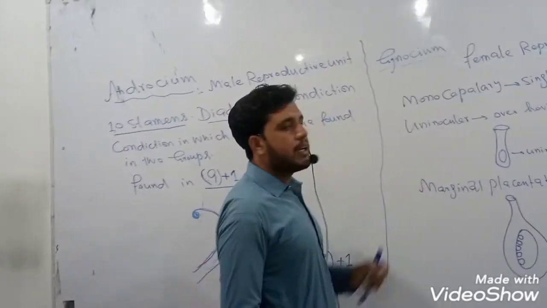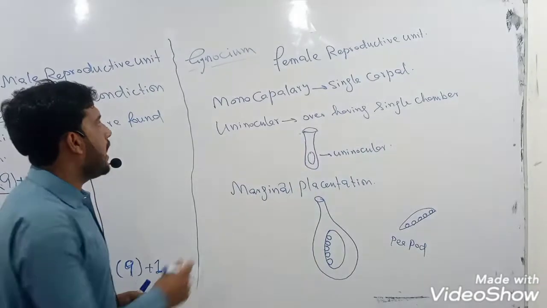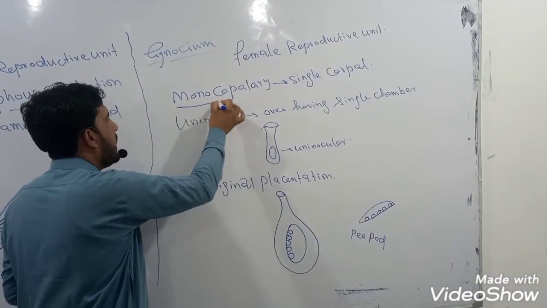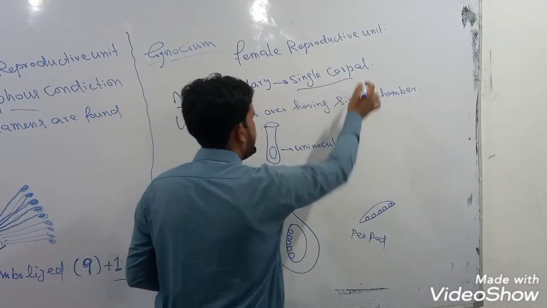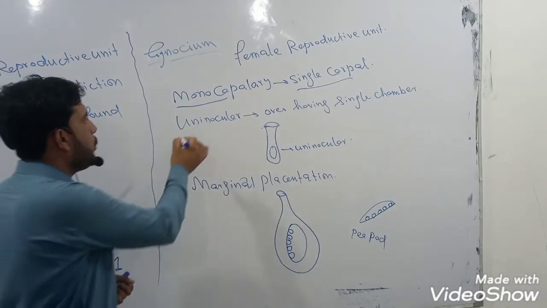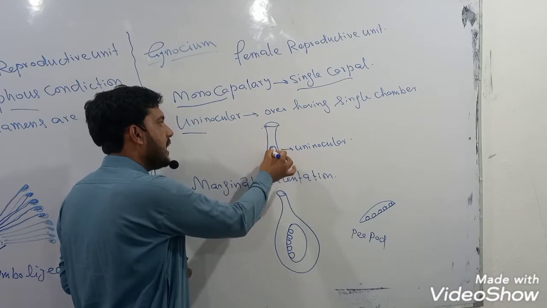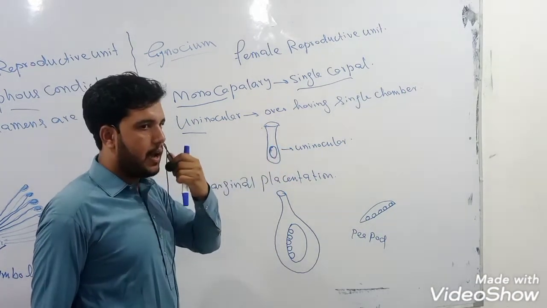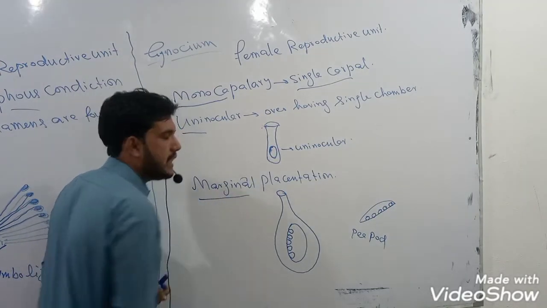Now, the Gynoecium. The Gynoecium is the female reproductive unit of plants. This family, Fabaceae, is monocarpellary, which means they have a single carpel or ovary. They are unilocular, which means that the ovary has a single chamber. Unilocular means that the ovary has a single chamber. And they have marginal placentation.